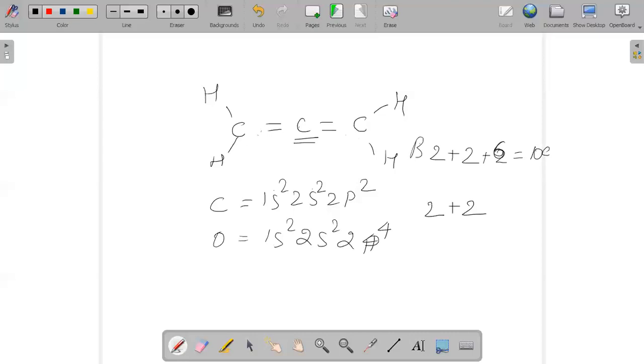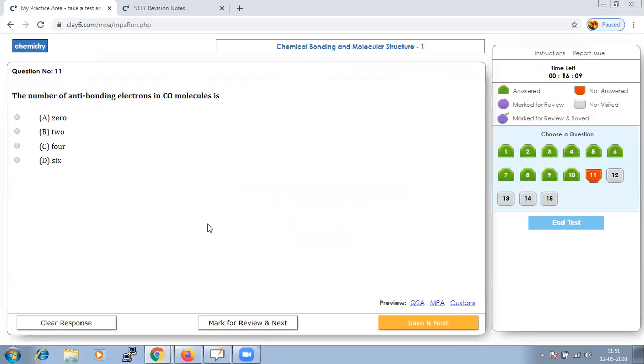This is for bonding. In anti-bonding, these two are not able to form, hence you could conclude that we have only 4 anti-bonding electrons. Let us see if it is there in the options. Yes, option C will be the right one.